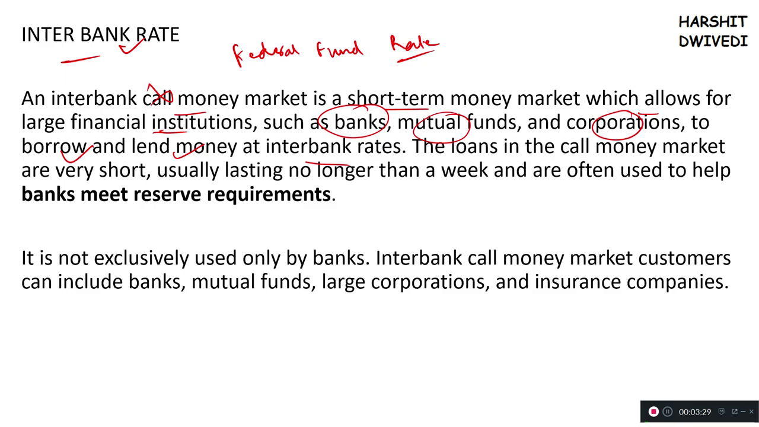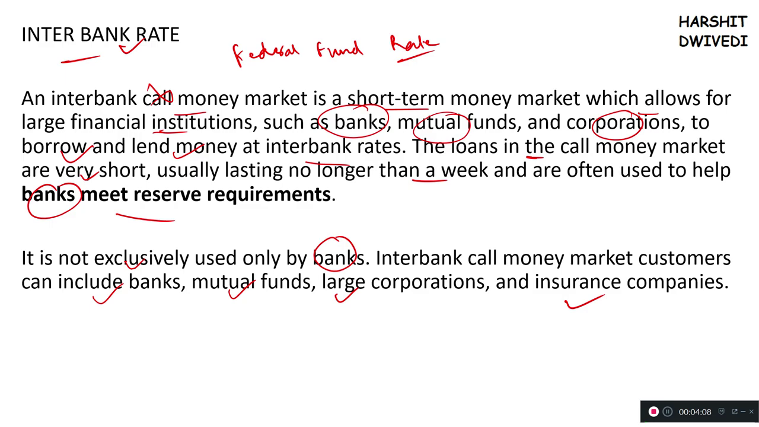So basically in the money market, especially the call and notice money market, the loans are very short. In most cases they don't last longer than 1 week, and they are there to meet the reserve requirements of banks. I will come to that friends, kindly be patient. And one more important factor, it is not exclusively used by banks. It can also be used by mutual funds, large corporations, insurance companies. Now you need to understand friends, in the context of India I am going to explain, and things will be clear. In the context of the US, I have already explained in the federal fund rate video, so you can watch that video if you are watching from the US.